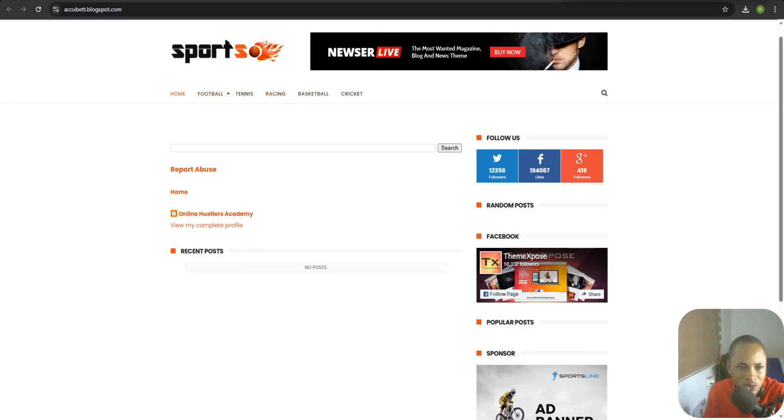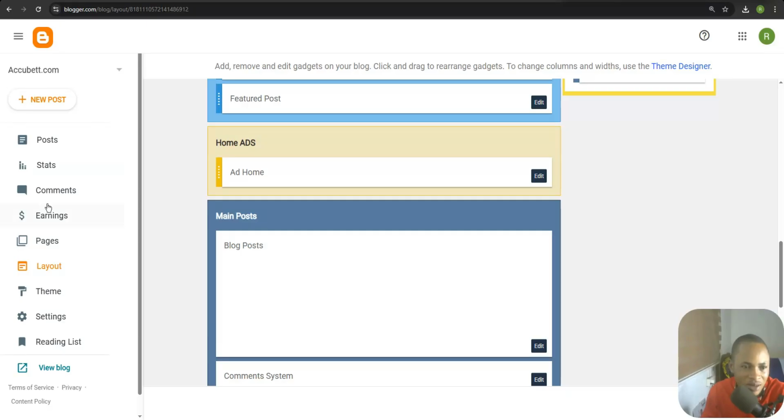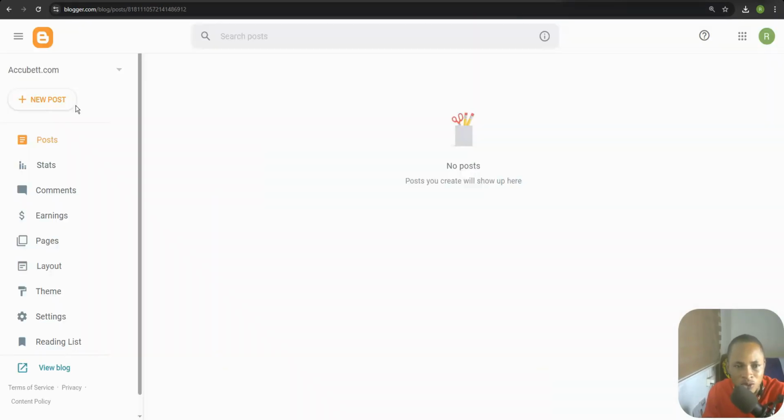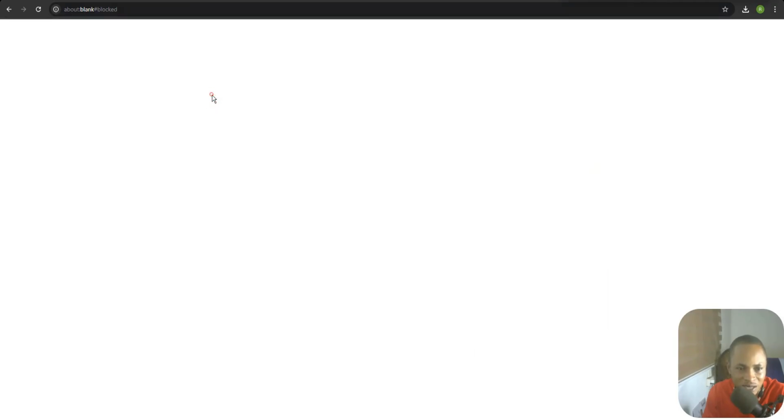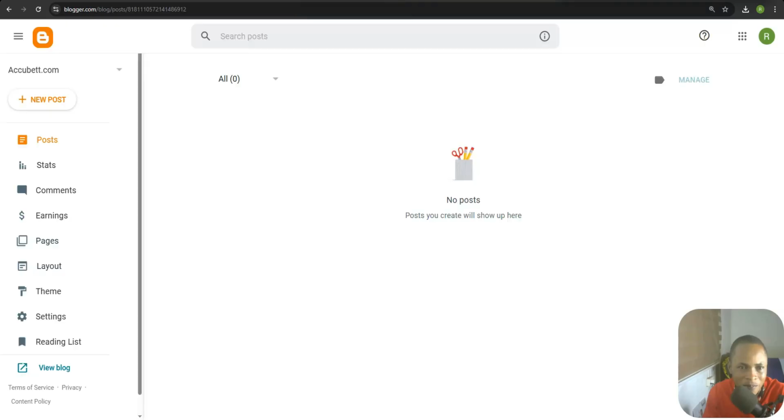So what I'm going to do right now is come to this section where it says post. If you want to fix all these things and you want everything to show in order like this, you can see football plus snooker and all those stuff. If somebody clicks on football, it's going to load football predictions for them. So one thing we are going to do is go to this post section and click on new post over here.